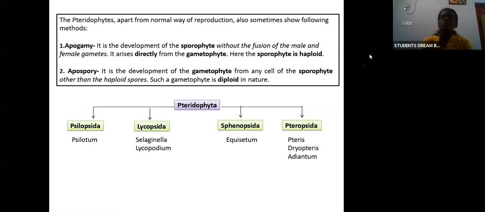Okay. Now, we have seen algae, bryophyta and pteridophyta. All these three we have seen.